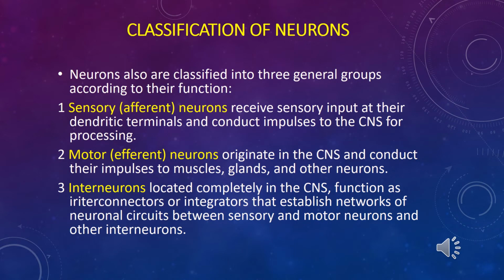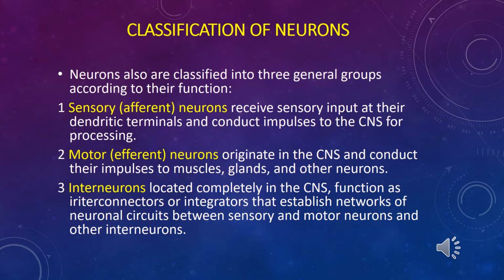Second, classification of neurons based on their function. They are subdivided into three main groups. Sensory or afferent neurons receive impulses and provide them to the central nervous system. In sensory neurons, in the terminal part of the dendrite, there are specific structures called receptors. The second type is called motor or efferent neurons.